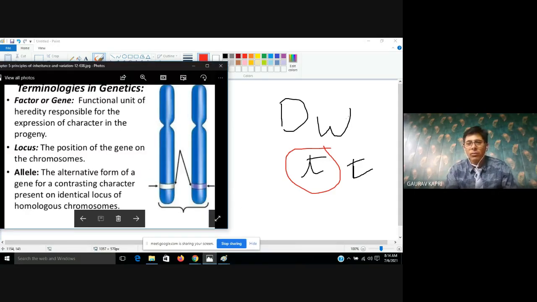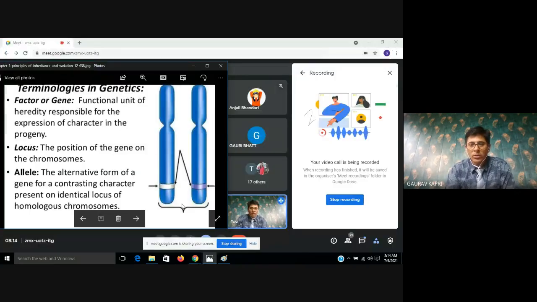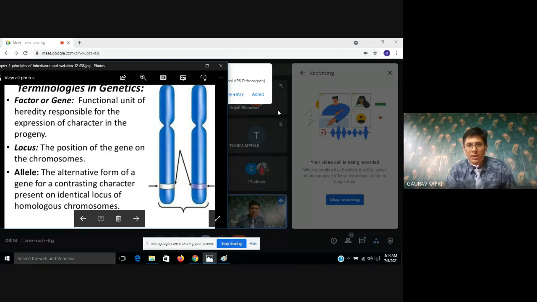So I want to say that alternative forms of genes are called alleles. Here capital T is a gene, small t is also a gene, but one is capital and one is small, means they are in alternative form. This alternative form is called alleles. Understood?